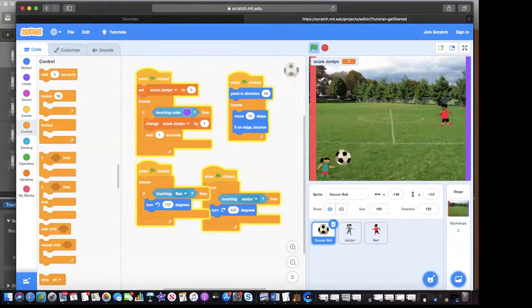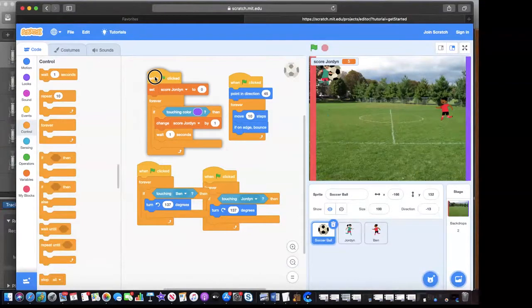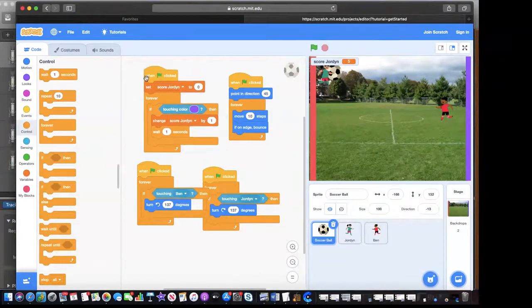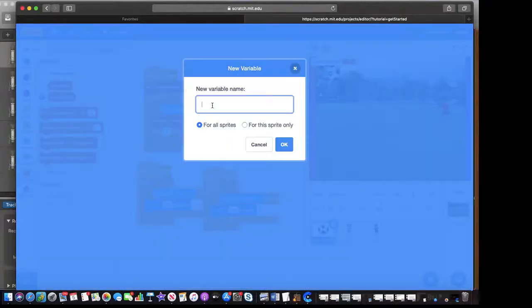Now, of course, if you want to get Ben to get the points, you're going to do the same thing. Or, to make it easier, let's stop that. We can just take this information and drop it on Ben. But before we do that, we need to go to variable. We need to make a new variable. And we can say Ben score. Click OK.